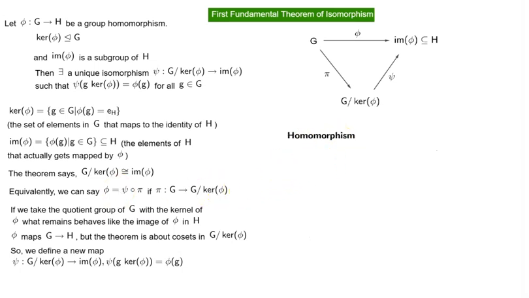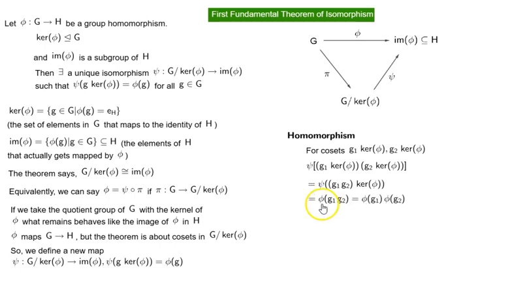Now let's check whether it is a homomorphism or not. For cosets g1 times kernel of phi and g2 times kernel of phi, psi of the product of g1 kernel of phi times g2 kernel of phi can be written as psi of g1 times g2 times kernel of phi.